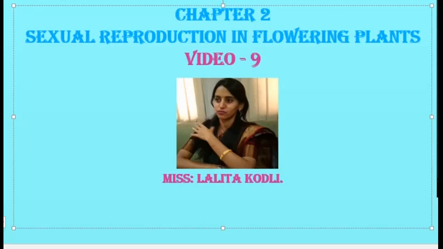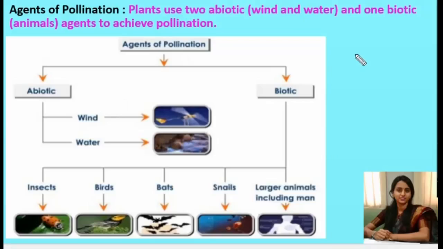Mainly there are two types of agents which are used by the plants for the purpose of pollination. For our convenience, we have classified these pollinating agents into two types. One is abiotic agents, the second one is biotic agents.